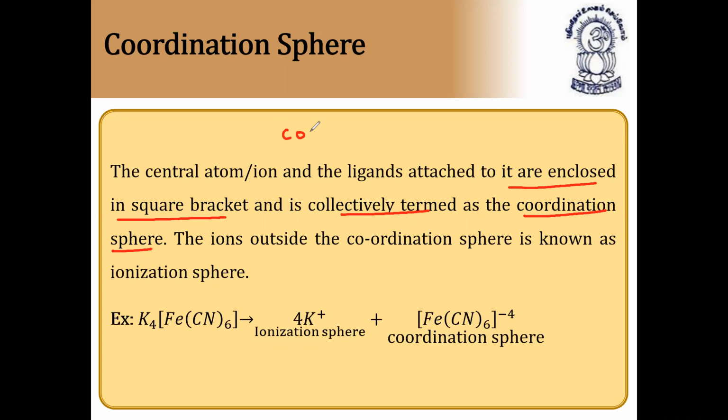Coordination entity is also the same. It is also called a coordination entity, as I told you in the first case itself. So this is nothing but the sphere. For example, potassium ferrocyanide: here Fe(CN) taken 6 times is the coordination sphere, and 4 K plus, that is potassium, is called the ionization sphere. So a complex compound is a combination of ionization as well as coordination sphere. It may or may not be, depending on the type of complex.